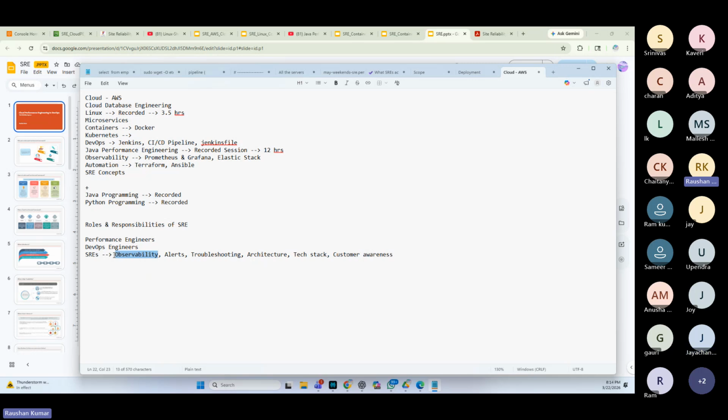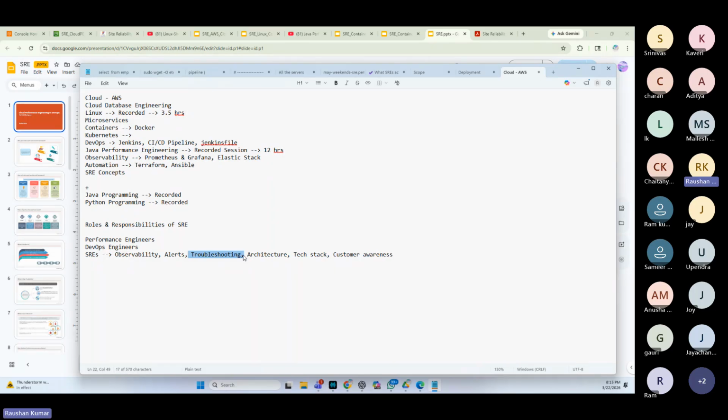GC, garbage collection, shallow heap, retained heap, database, what to check in database, what to check in web server, what to check in app server, what to check in asynchronous Kafka, lag. So it needs the knowledge of the tech stack. When I say observability, you need knowledge of the architecture of the application. You should have the knowledge of the tech stack. Along with that, you should have the application knowledge also, right? Then only we can be good at troubleshooting, finding the root cause. What could be the problem?